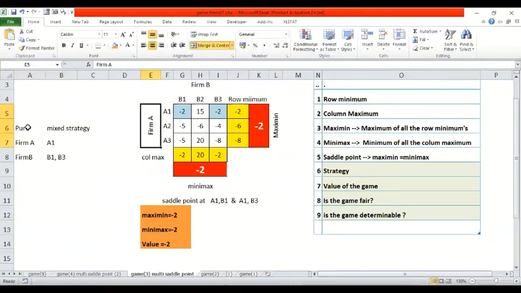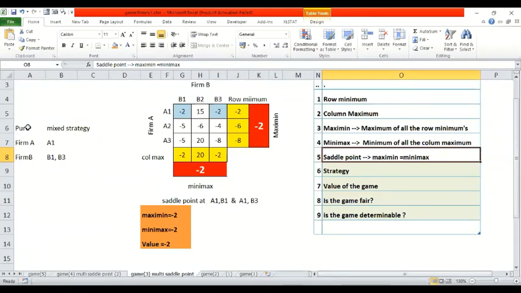Saddle points need not be a single point. Wherever the min max and max min cross section, that is a saddle point. In this case, there are 2, 1 and 2. Sometimes the previous example had only one saddle point. Sometimes saddle points will be 2. Sometimes they will be multiple. Forget 2, multiple saddle points will be there.